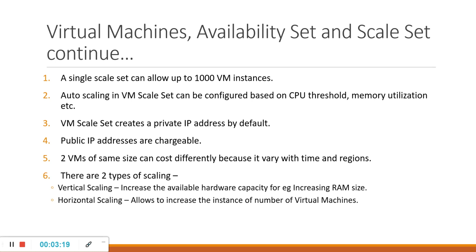And yes, there are two types of scaling. Vertical scaling means increasing the available hardware capacity, for example increasing RAM size, CPU cores, like this. So you are increasing the capacity of the available virtual machines. Horizontal scaling allows you to increase the number of VM instances. So if you have 2 VMs, you are increasing the number to 3, 4, 5 or n. That is horizontal scaling.